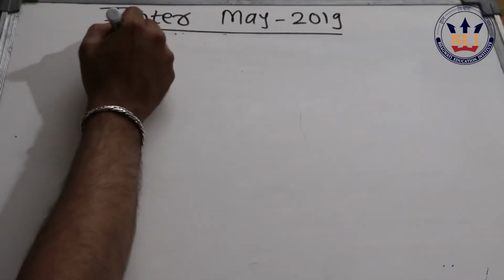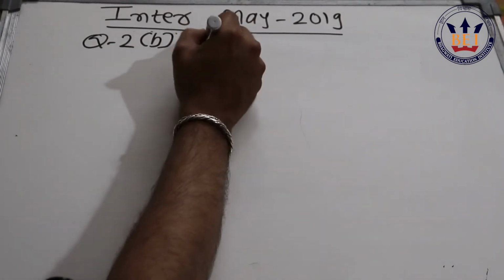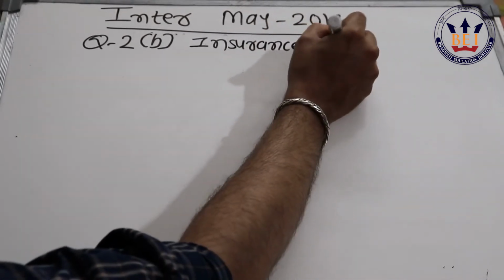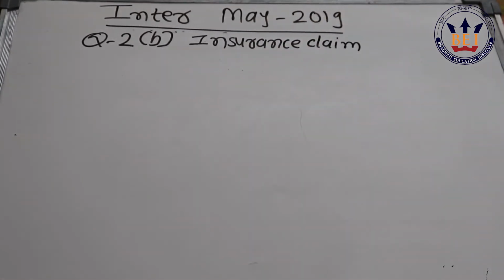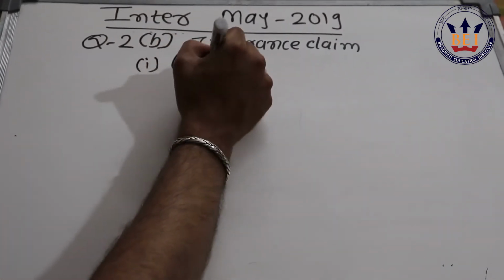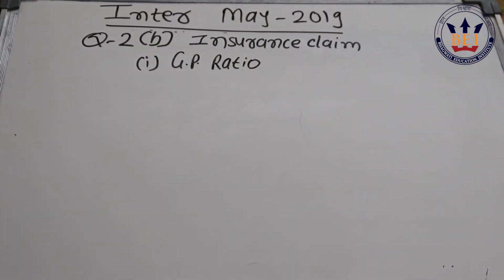The next question we have is 2B, the second part of question number 2, which they have asked from insurance claim. From insurance claim, they have asked a very basic kind of question this time for 10 marks. So obviously students must have been very happy on seeing this question, where they don't have to do anything except follow a few steps. They'll be finding out the GP ratio, which is sometimes also known as the agreed GP ratio, using the formula: insured standing charges plus net profit divided by turnover of the last accounting year, multiplied by 100.